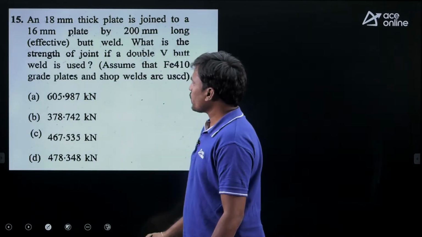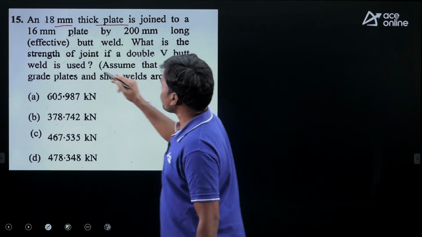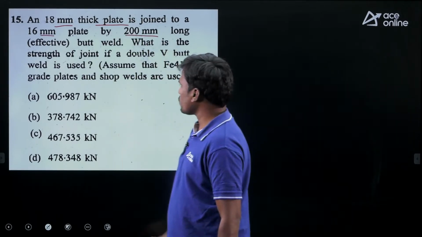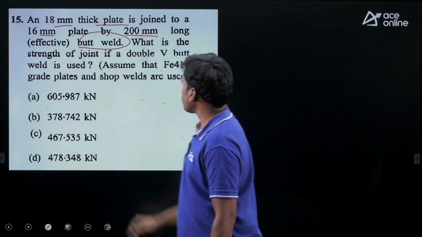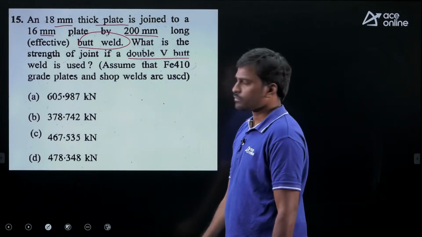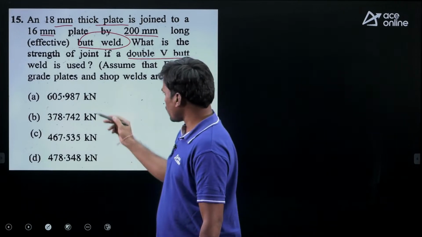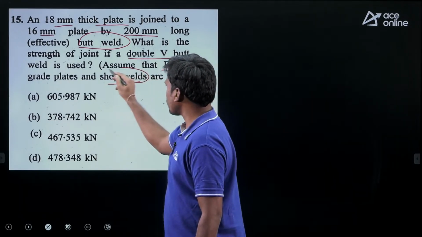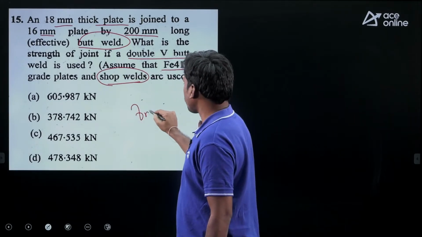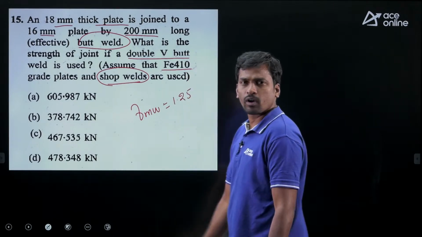Next, here two plates are given, that is 18 mm and joined to a 16 mm plate. So 200 mm long, this is the effective butt weld given. What is the strength of the joint if it is a double V butt joint? Double V butt weld. So assume Fe410 grade of plate and shop weld is given. The partial safety factor value is different, right? So what is the partial safety factor value? For shop welding it is 1.25. For field welding it is 1.5.